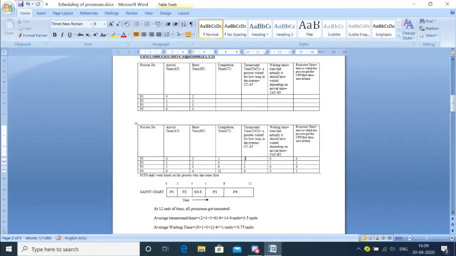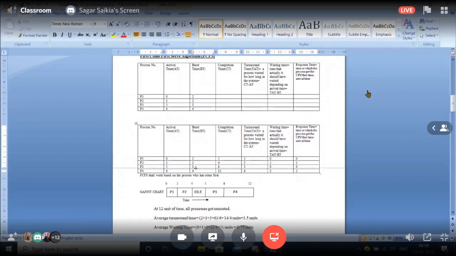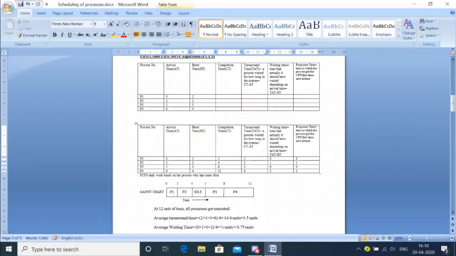Next I have to solve for waiting time. The waiting time formula I have already given, and I already explained what waiting time is. Waiting time is the difference between turnaround time and burst time. This is the turnaround time that I already computed, and this is the burst time. If anyone has a problem, I already wrote TAT minus BT.